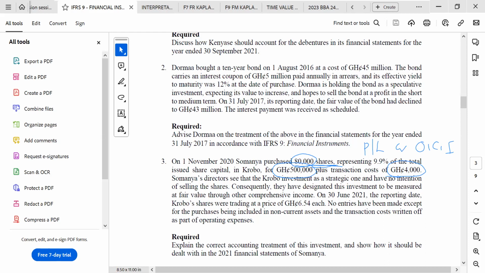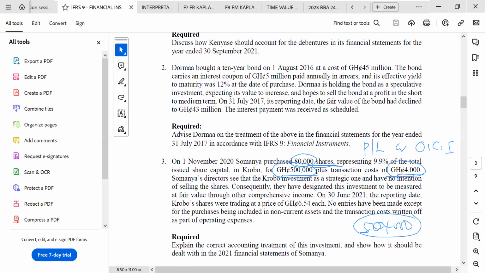If it is through other comprehensive income, the meaning is that the instrument will not be sold. So the transaction cost cannot be expensed. So we capitalize the transaction cost. The transaction cost must be added to the initial amount. So we have 504,000 as the fair value at the date of the transaction. The transaction cost should be capitalized, not expensed.